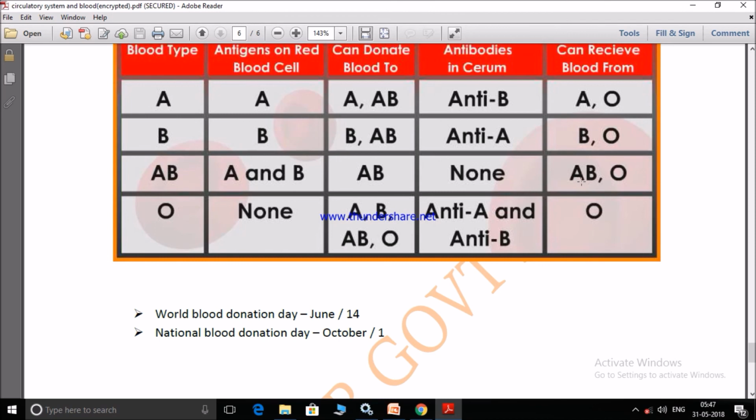Here it should be AB, O, and another two. There should be another two blood groups, A and B. AB is also known as universal recipient.